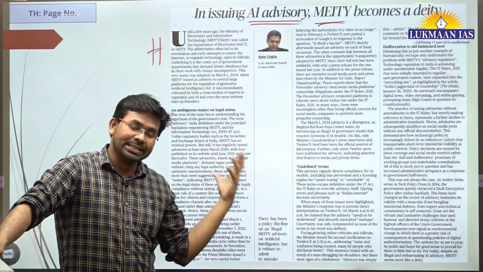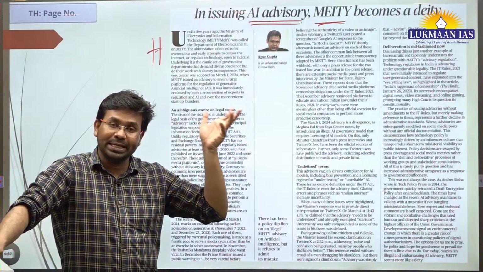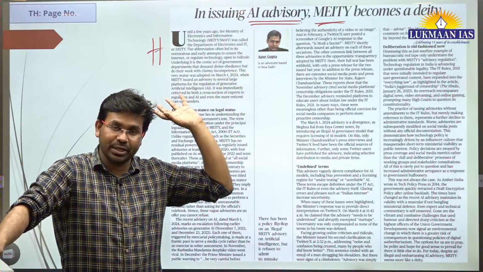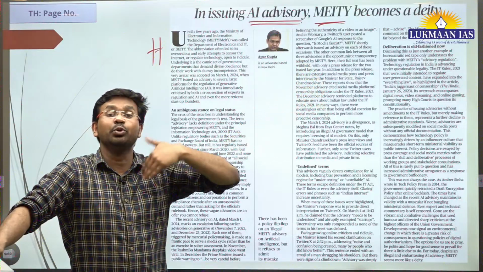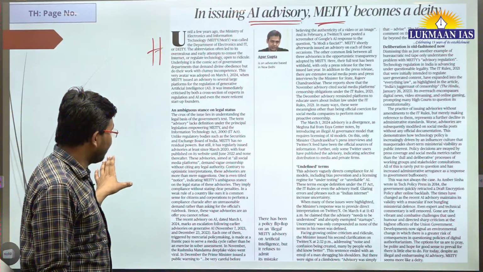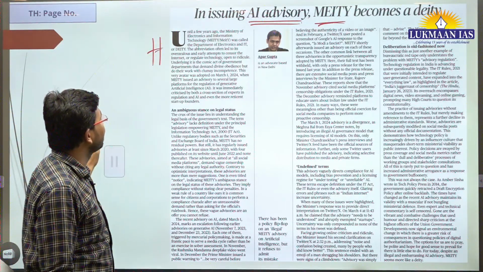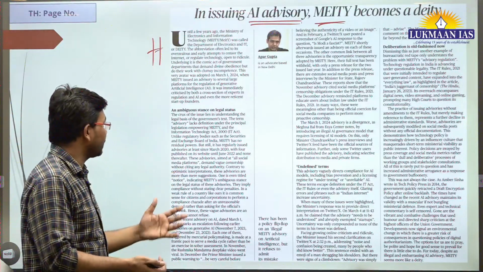So the author is saying that in issuing guidelines, the Ministry of Electronics and Information Technology becomes DT, as it used to be long back. Earlier there was the Department of Electronics and Information Technology, now it has become MeitY. Here the author is criticizing the ministry.